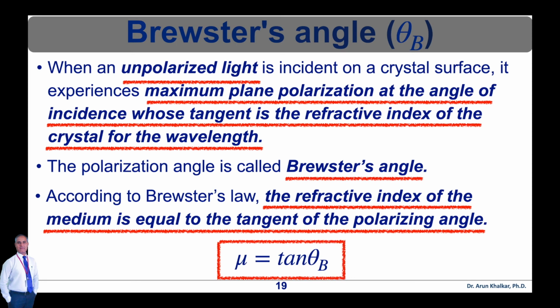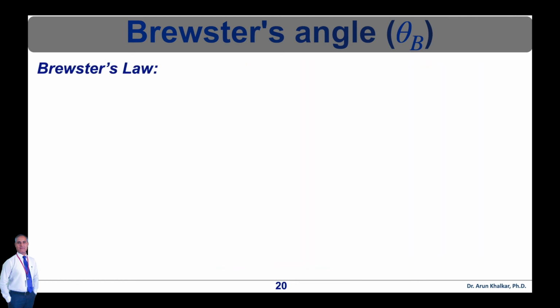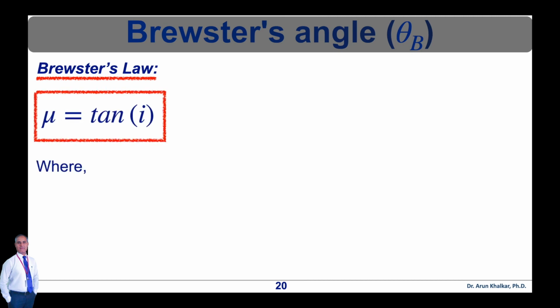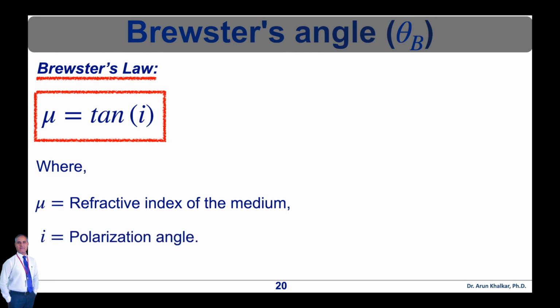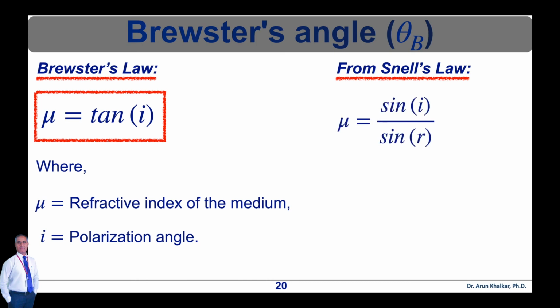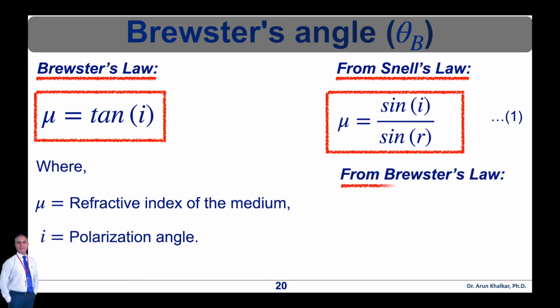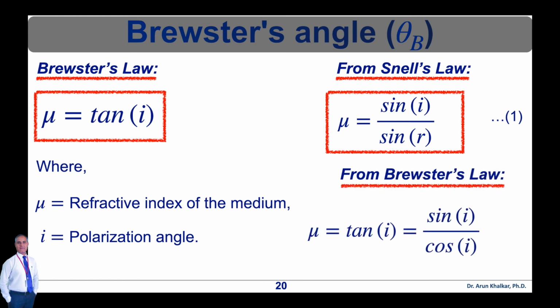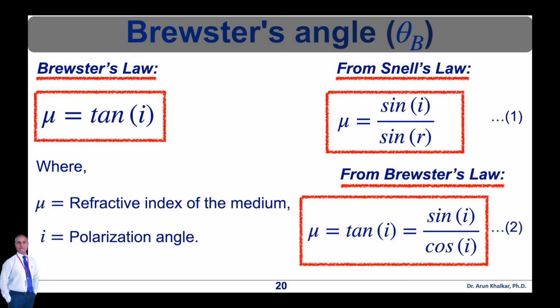This is also defined as the angle between reflected light ray and refracted light ray is 90 degree, which is shown in previous figure. Therefore, according to Brewster's law, mu is equal to tan of I, where mu is a refractive index of the medium and I is the polarization angle. Therefore, according to Snell's law, mu is equal to sin I upon sin R. Let's say this is equation number 1. Therefore, according to Brewster's law, mu is equal to tan of I is equal to sin I upon cos I. Let's say this is equation number 2.